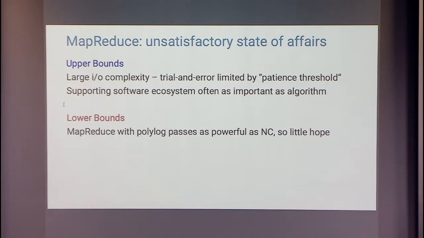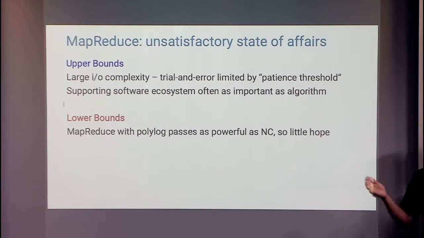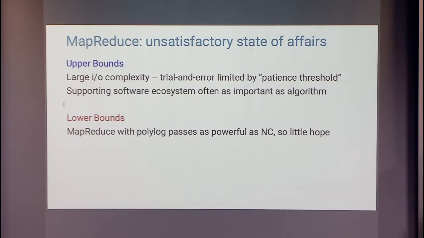So to sum up why MapReduce has left it in a slightly unsatisfactory state of affairs, the large I/O complexity meant that multiple passes and multiple iterations take time, and there is something called the patience threshold, which is you have some idea, you want to build something and put it into an experiment and see how it does. Typically you want it to take a few hours, not a few days, right? If something didn't go right, you're resetting the clock and starting all over again. And the pass complexity is often a hindrance in getting things done much faster.